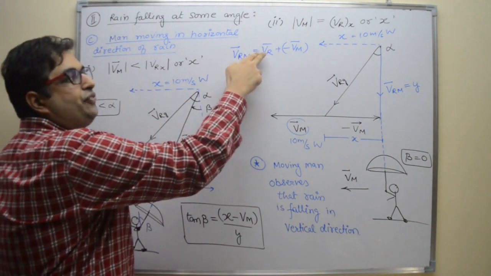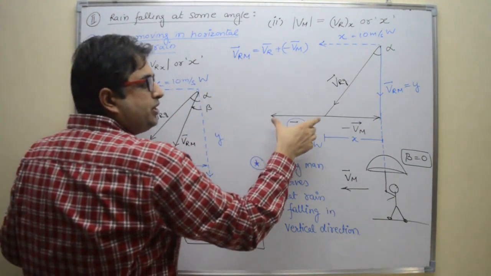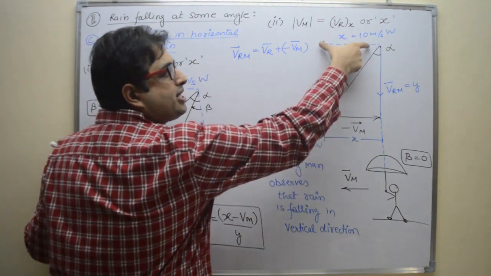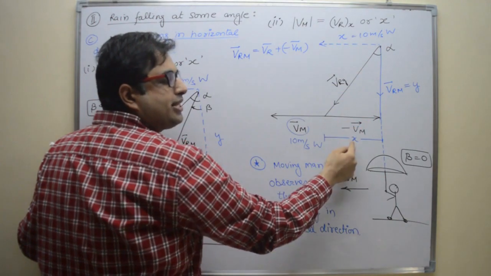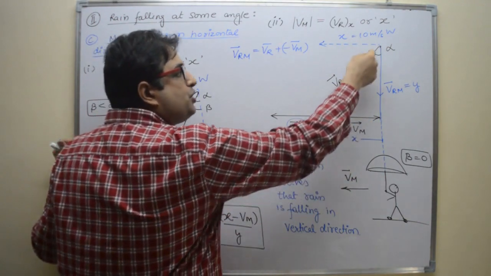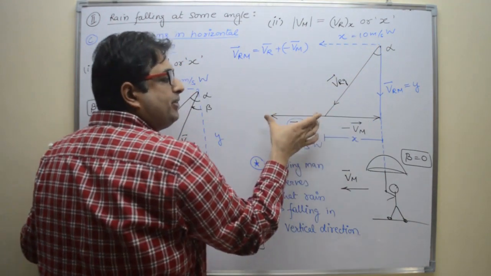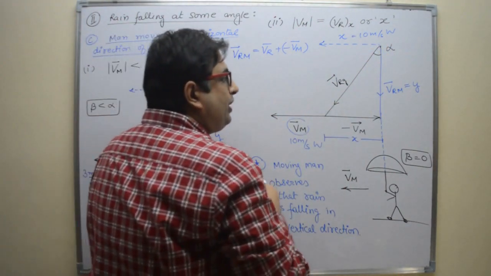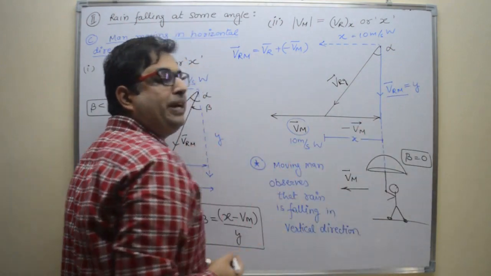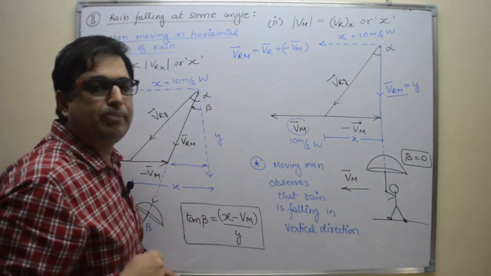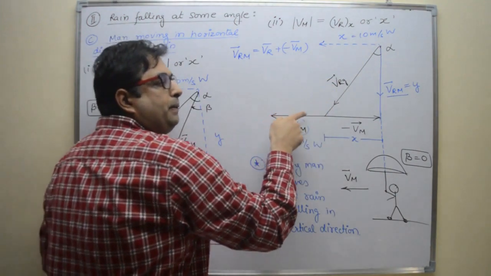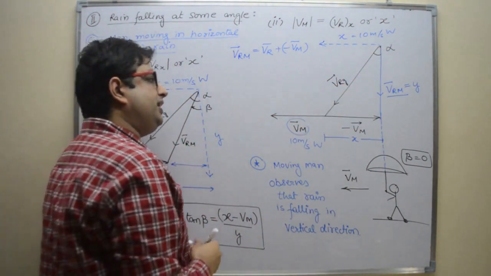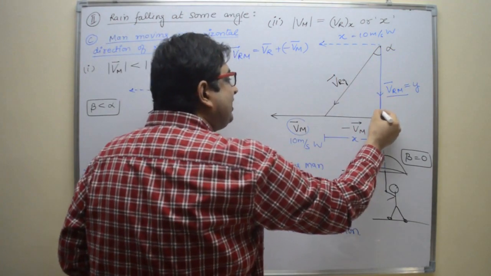So this is Vm, the opposite is minus Vm. This length is 10, this length is also 10. This is x, this length is also 10. So Vr minus Vm is equal to 10, so we will reach this vertical line. So the velocity of rain with respect to the moving man is Vr minus Vm, that is Vrm. So now the person will see that rain is falling in the vertical downward direction.